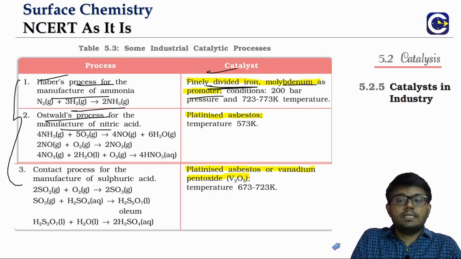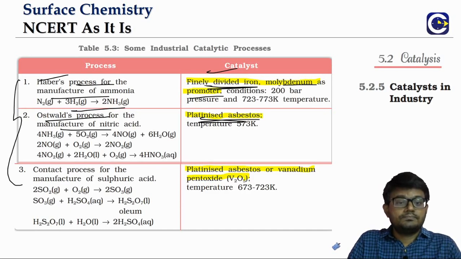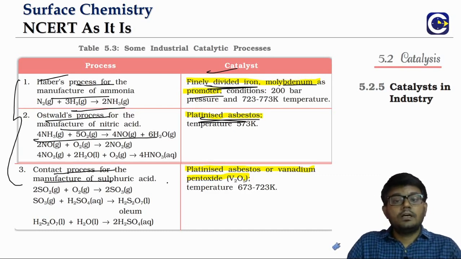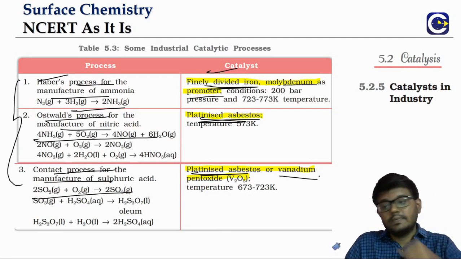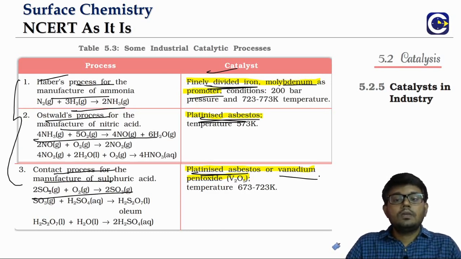In the Ostwald process, we have seen platinum is used as a catalyst for the conversion of ammonia into nitric oxide. In the contact process for the manufacture of sulfuric acid, to convert sulfur dioxide into sulfur trioxide, we use either platinized asbestos or vanadium pentoxide, either of them. Okay, so this is about the use of catalysts in industrial processes.